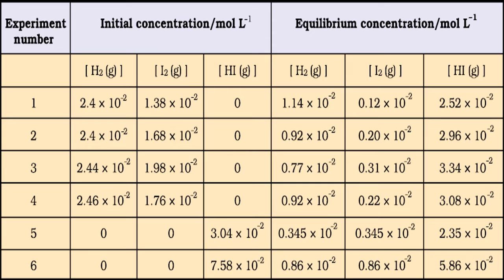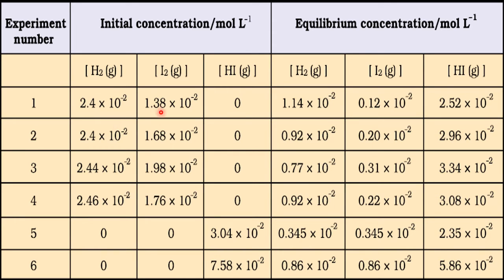Now this is data obtained from an actual experiment. A reaction between hydrogen and iodine to give hydrogen iodide was conducted. The chemical equation for this is H2 plus I2 gives 2HI. This is reversible in nature, therefore this reaction goes to equilibrium. At that time, they calculated equilibrium concentrations for the reactants and the products. So here is the data.